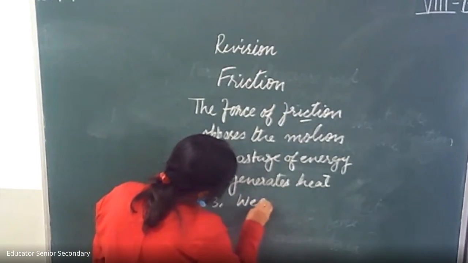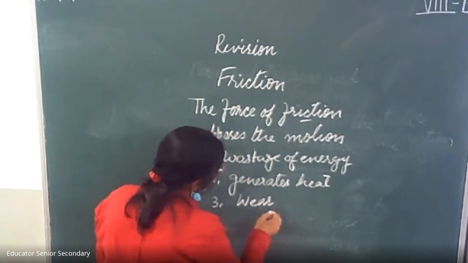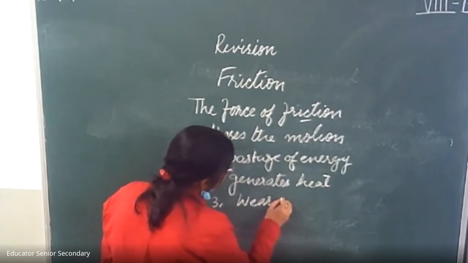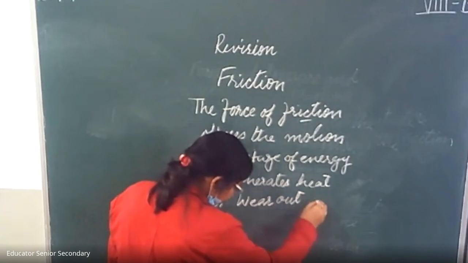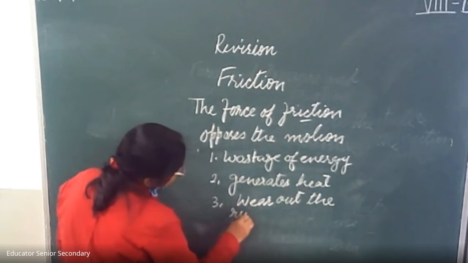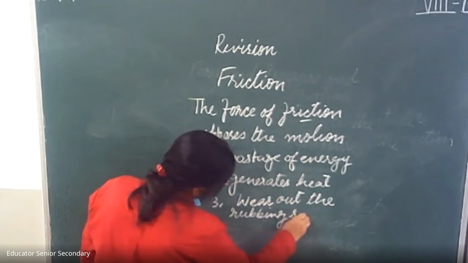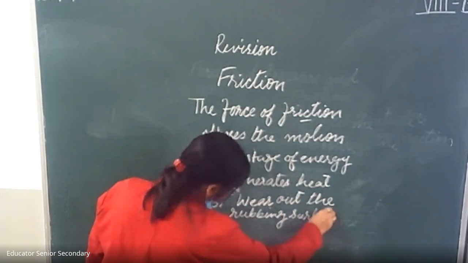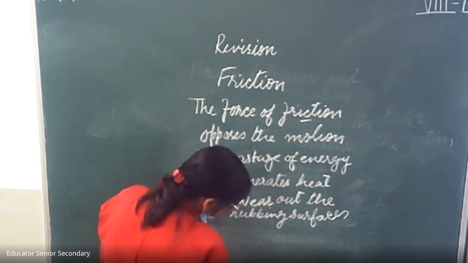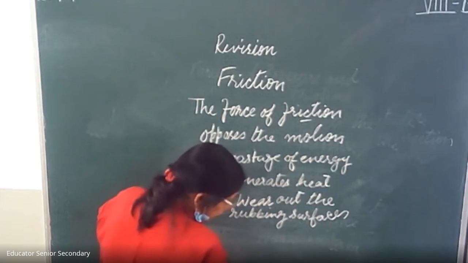A very good example is the soles of shoes. The soles of our shoes wear out in a few months due to friction.